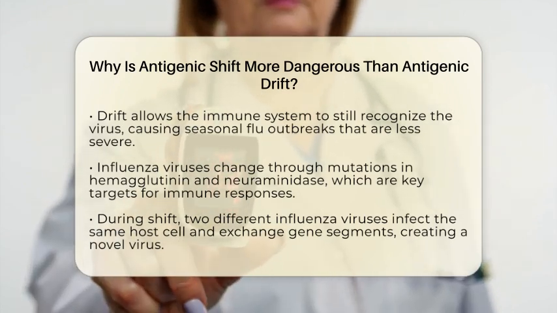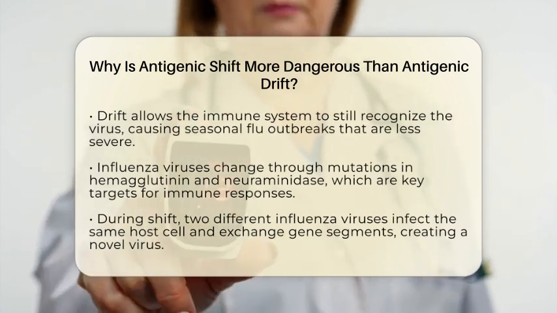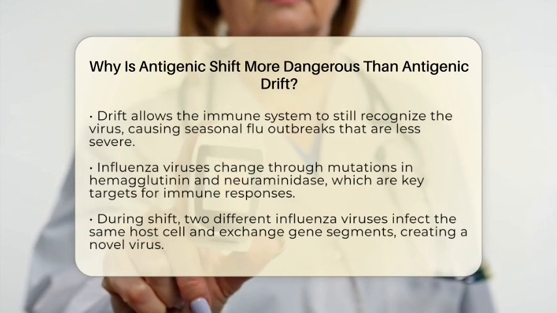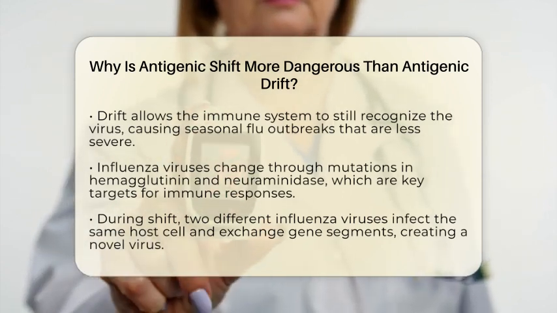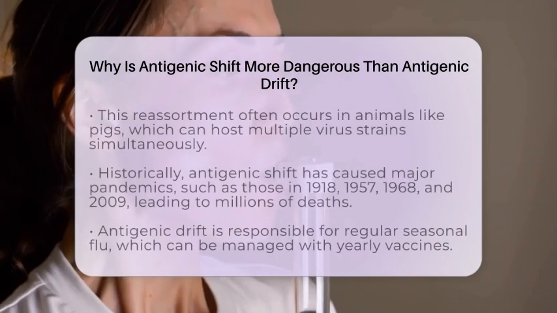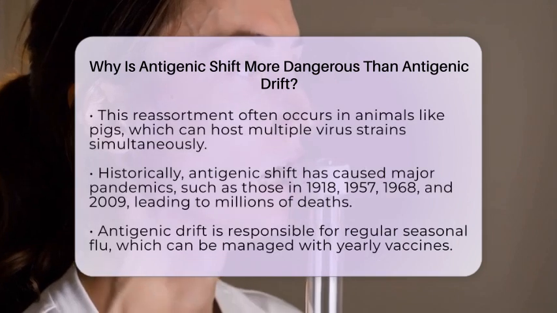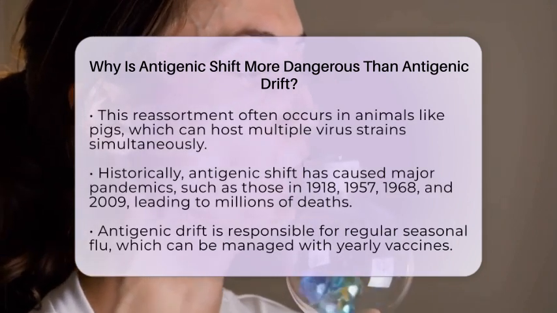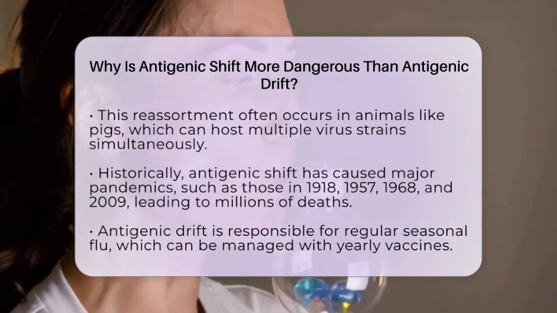But during antigenic shift, two different influenza viruses infect the same host cell, often in animals like pigs, and exchange gene segments. This reassortment produces a completely new virus with novel surface proteins. Because humans have never encountered this new virus before, our immune defenses are ineffective, allowing the virus to spread unchecked.